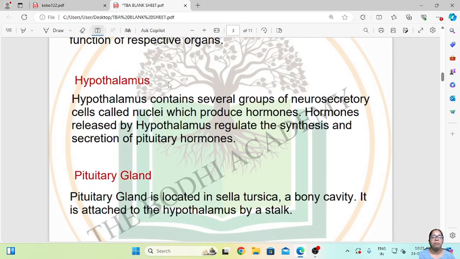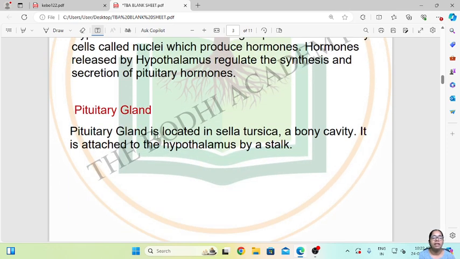First is the hypothalamus. The hypothalamus contains several groups of neurosecretory cells called nuclei which produce hormones. Hormones released by the hypothalamus regulate the synthesis and secretion of the pituitary hormones. The pituitary gland will secrete pituitary hormones. The pituitary gland is located in the sella turcica, a bony cavity. It is attached to the hypothalamus by a stalk. So we have seen just now that the hypothalamus and pituitary are located inside the brain.